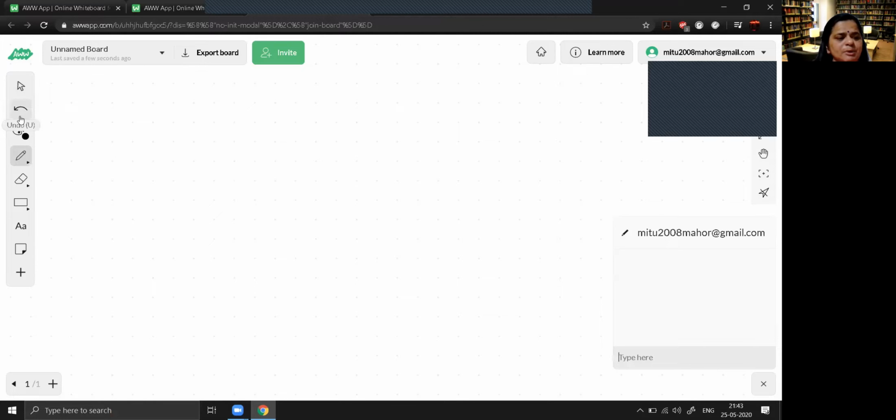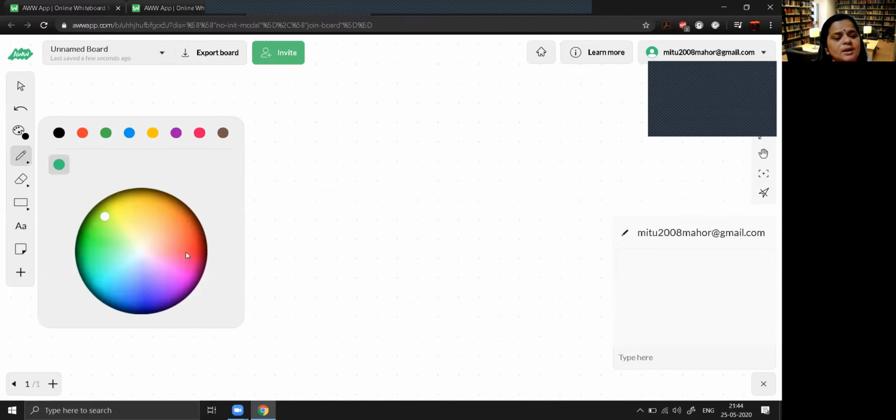Second icon is for undo purpose. This is the color palette, like if you want to write something, or if you are making some images, or if you are using particular shapes, and if you want those shapes or text in a particular color, you can choose this color palette, and you can choose the color as per your requirement. There are near about 8 colors available by default, and if you want to use another color, you can click on this plus sign, and you can create the color by using this palette as per your choice.